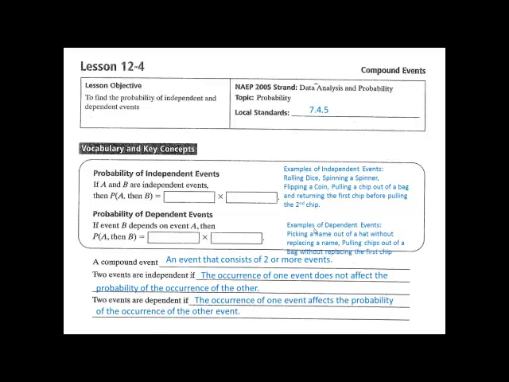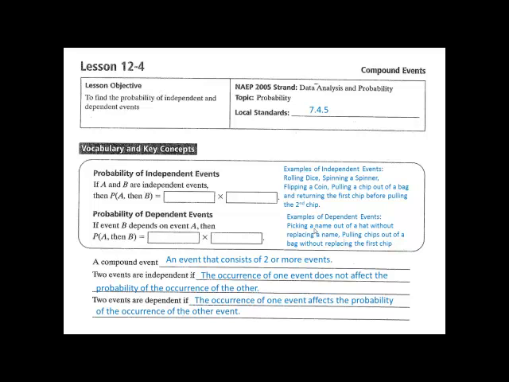Dependent events, on the other hand, are different. Dependent events, the outcome changes when you eliminate a choice. For example, if you're drawing names out of a hat and you don't replace a name, if you're drawing out who's going to go first, who's going to go second, when you draw the first person's name out of the hat, the probability of the second name being drawn is going to change.